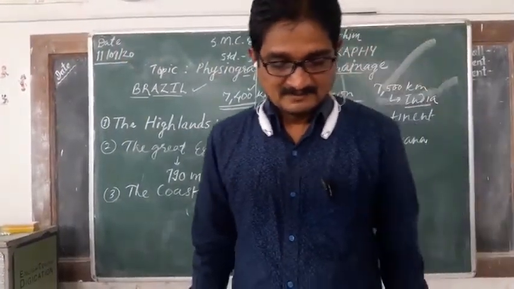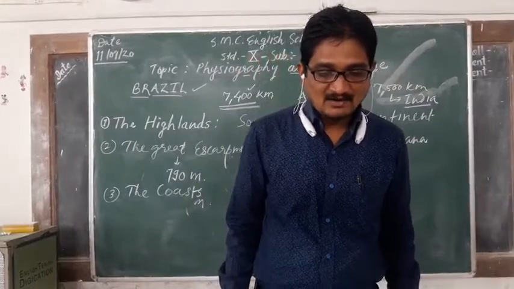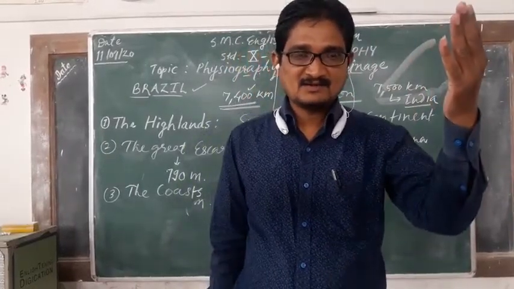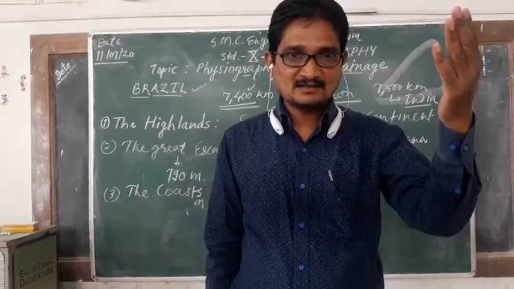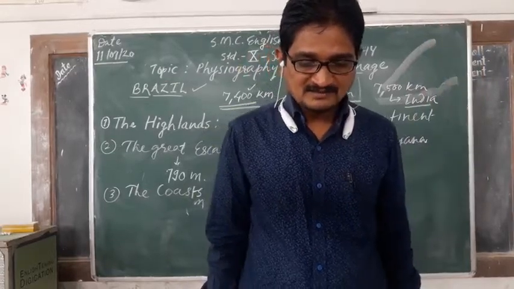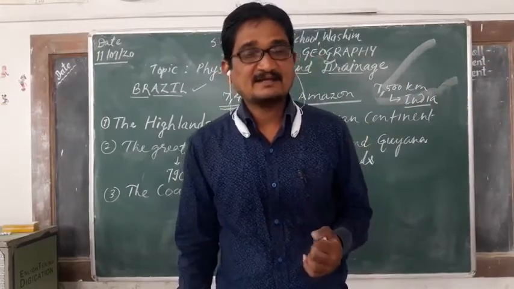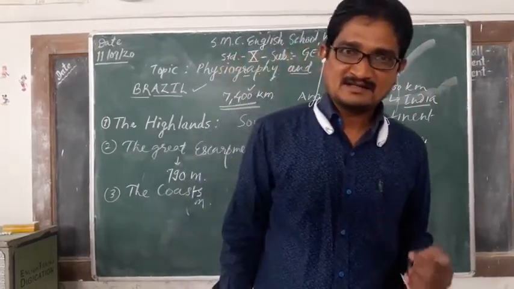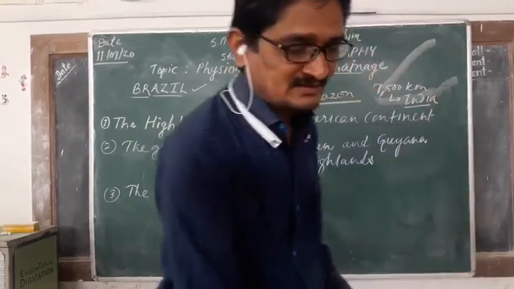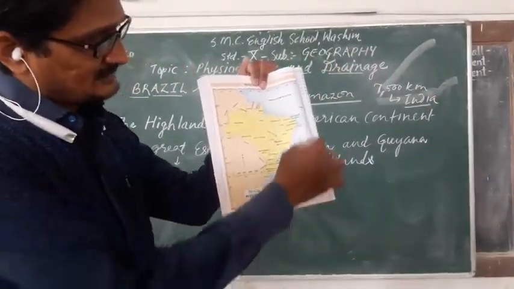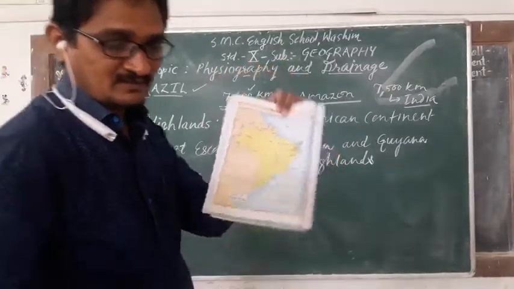Observe the map. This can be called the North Atlantic coast. The North Atlantic Ocean is on the north side, and that is called the North Atlantic coast. From there, the eastern coast extends towards the south. This is the east side, and it extends towards the south.